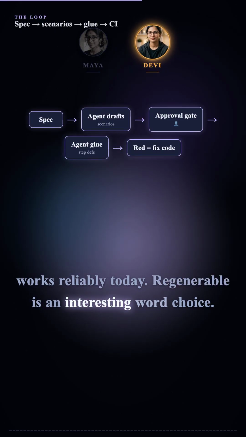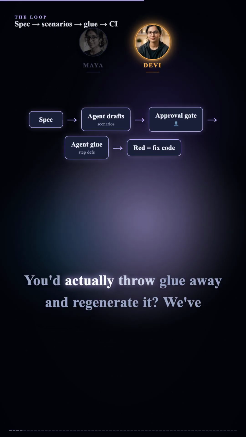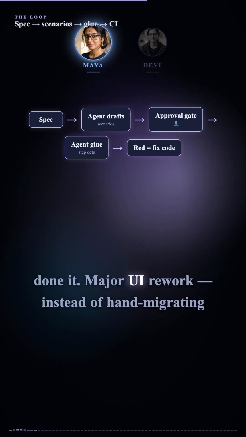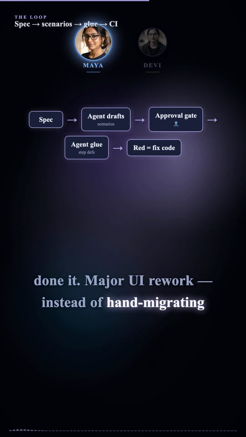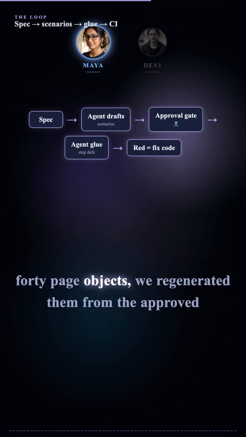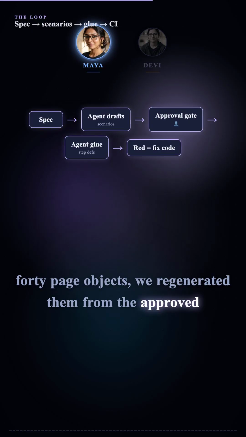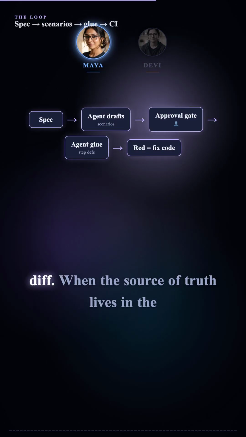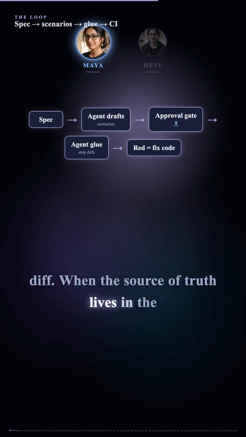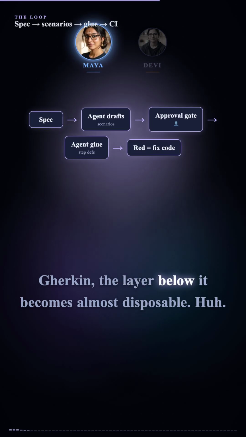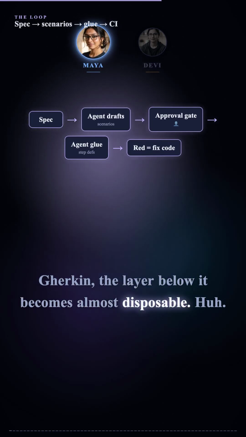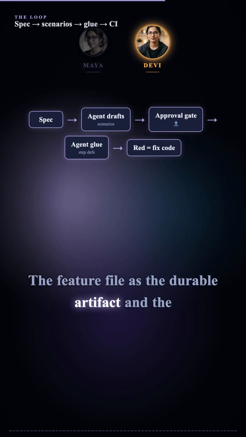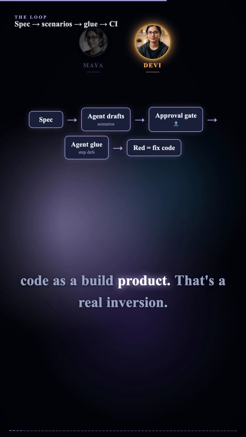Regenerable is an interesting word choice. You'd actually throw glue away and regenerate it? We've done it. Major UI rework. Instead of hand migrating 40-page objects, we regenerated them from the approved feature files plus the new DOM, then reviewed the diff. When the source of truth lives in the gherkin, the layer below it becomes almost disposable. Huh. The feature file as the durable artifact and the code as a build product.